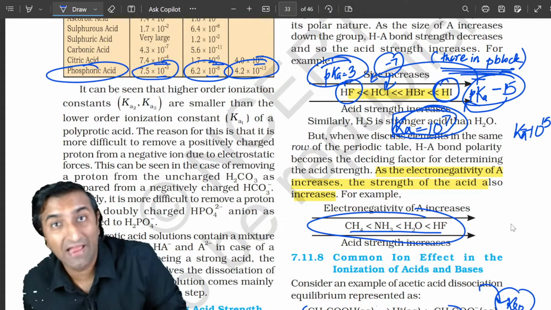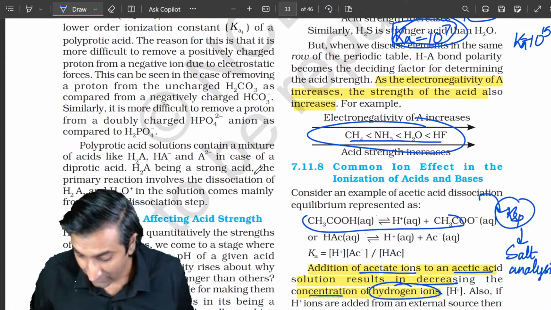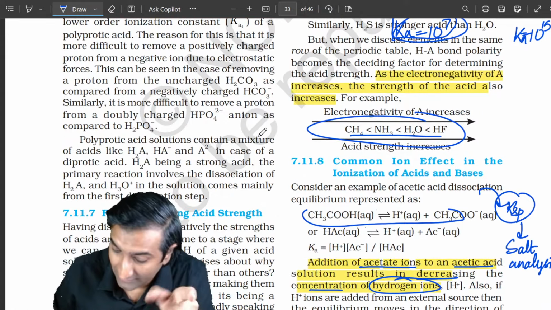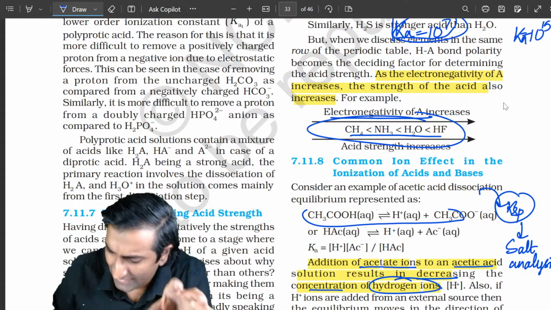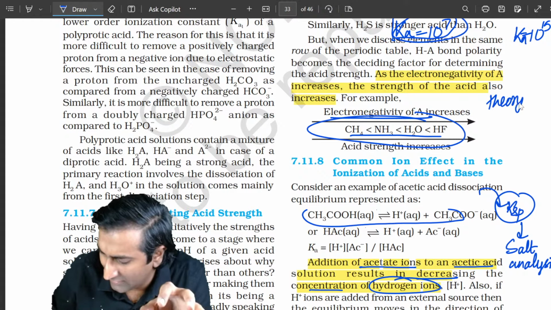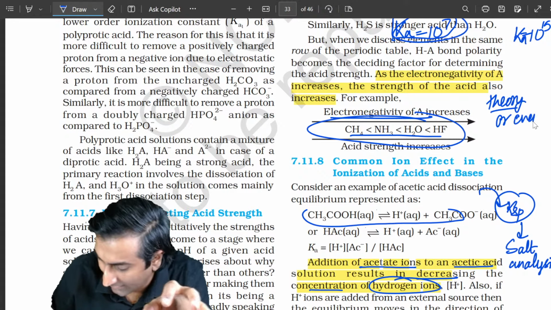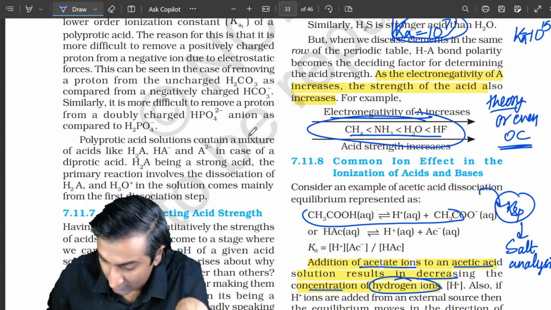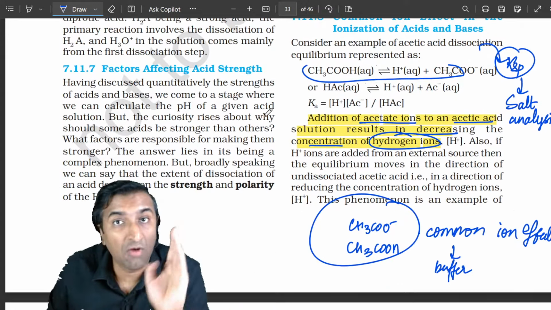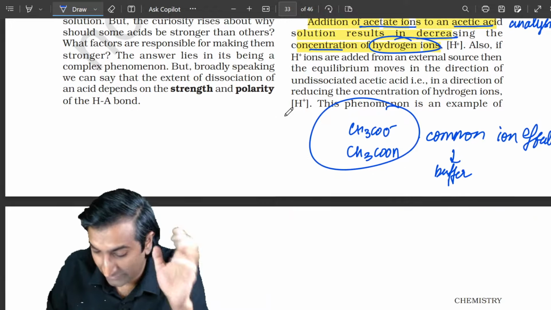But what does it mean? We're putting actual numbers to this. Like Shlok was saying, there is a factor of electronegativity, and this could come as theory questions, maybe here or even in organic chemistry. I'm just leaving it here as that. The last ideas are about common ion effect and KSP. We will go into detail on those through questions.